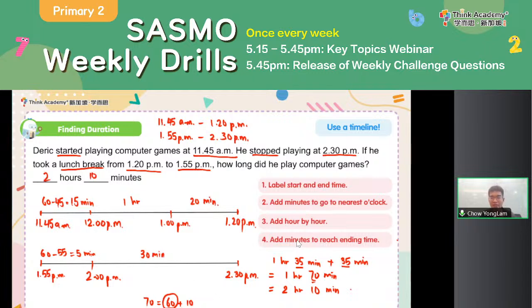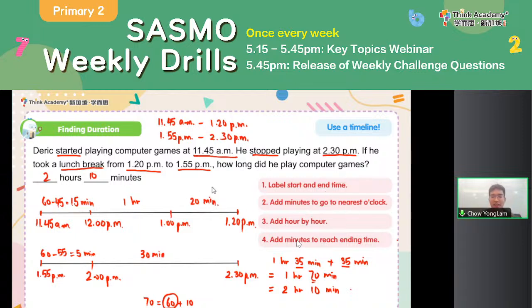All right. So when it comes to duration related questions, make sure to use your timeline. Okay. Label your starting and ending time. Okay. And then we make sure to move on to the nearest o'clock first. Then it would be easier for you to add hour by hour. Keep on adding hours until you reach almost the ending time.